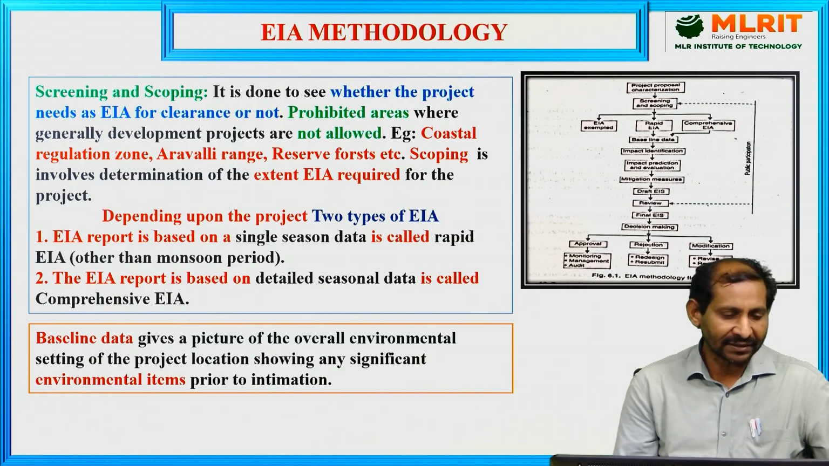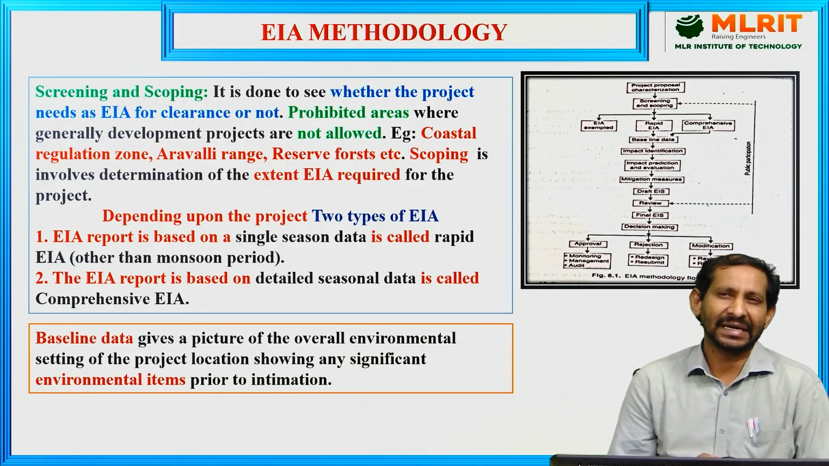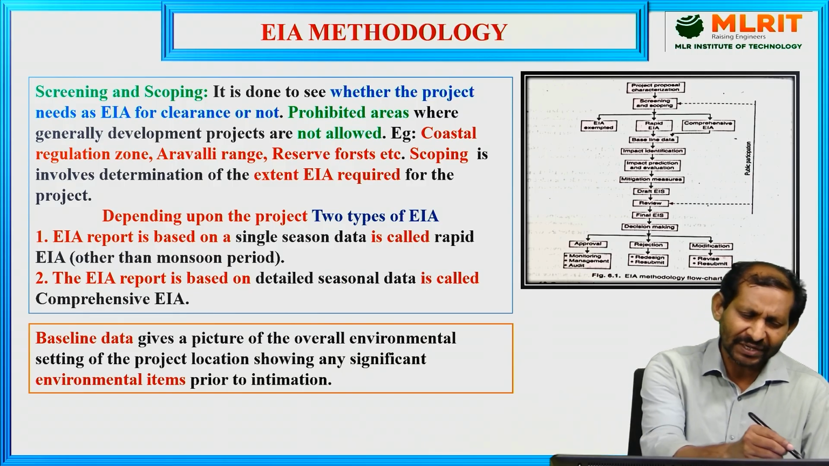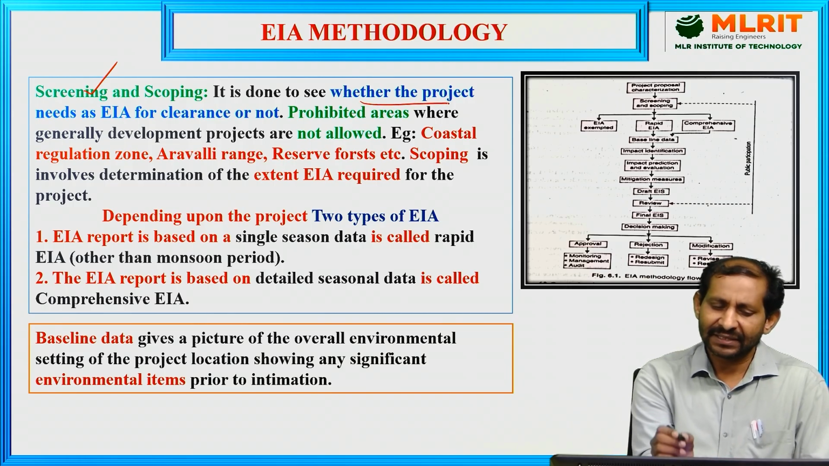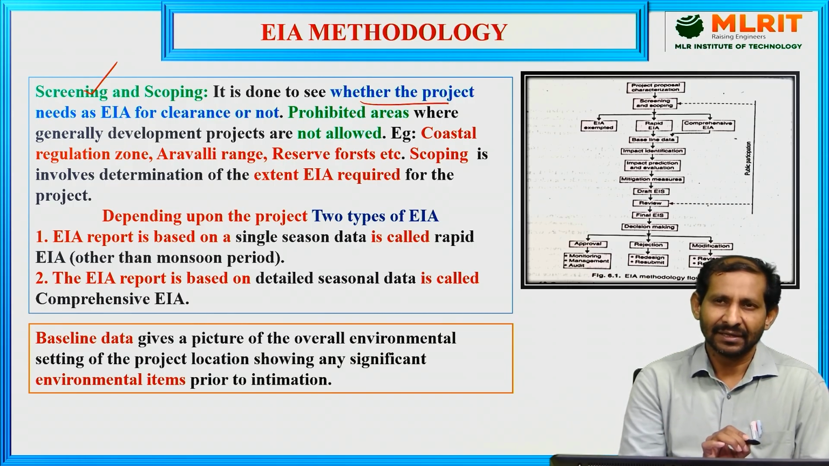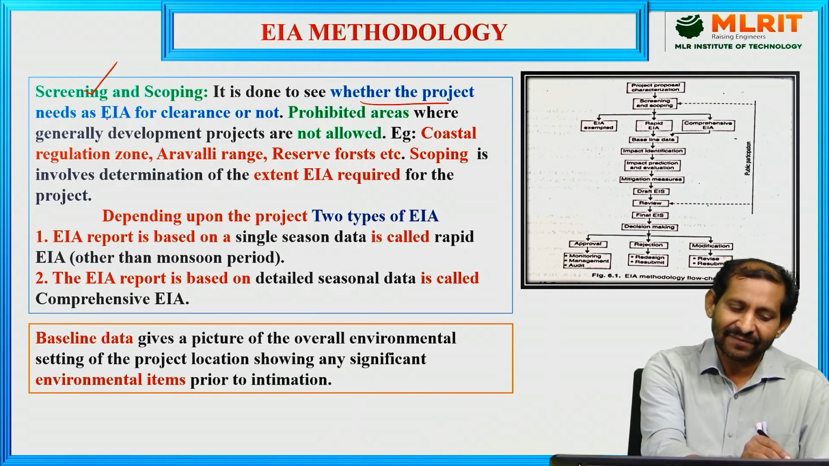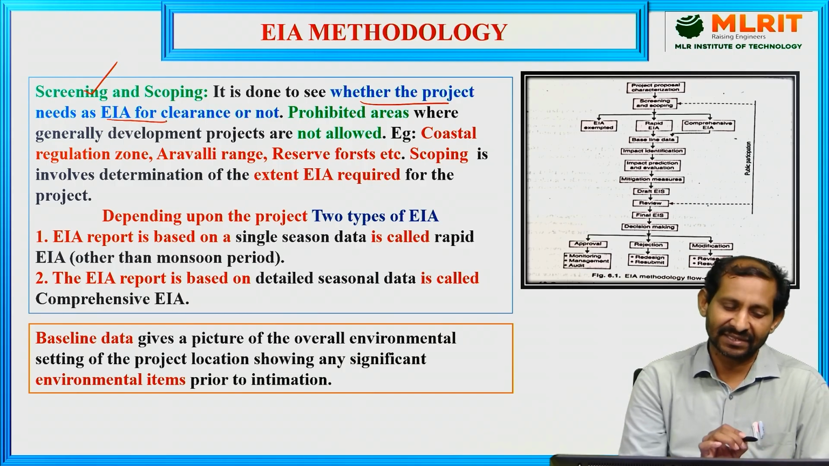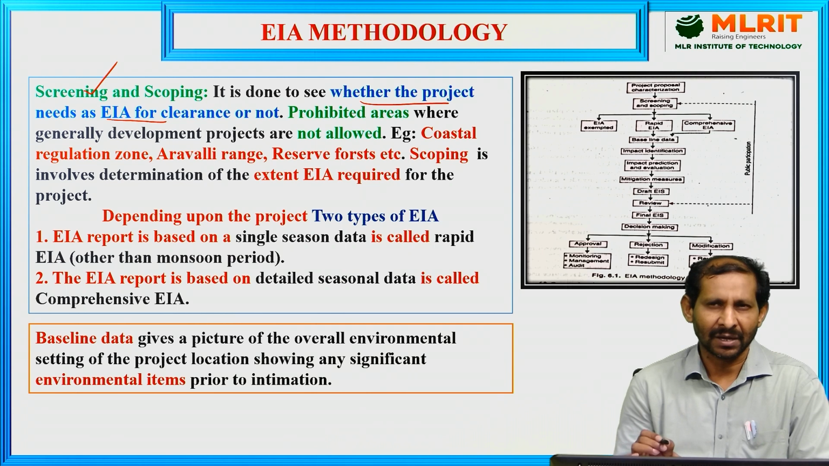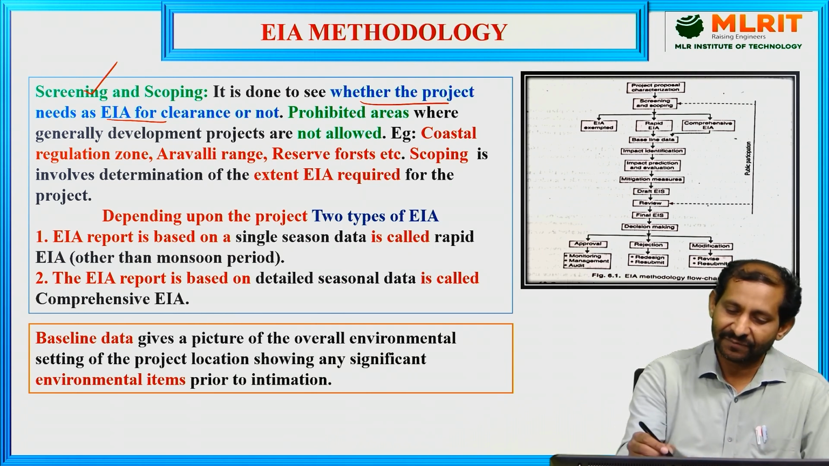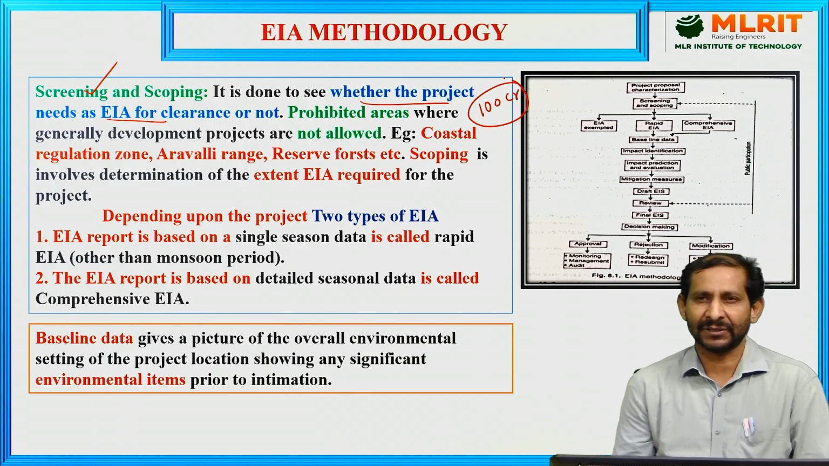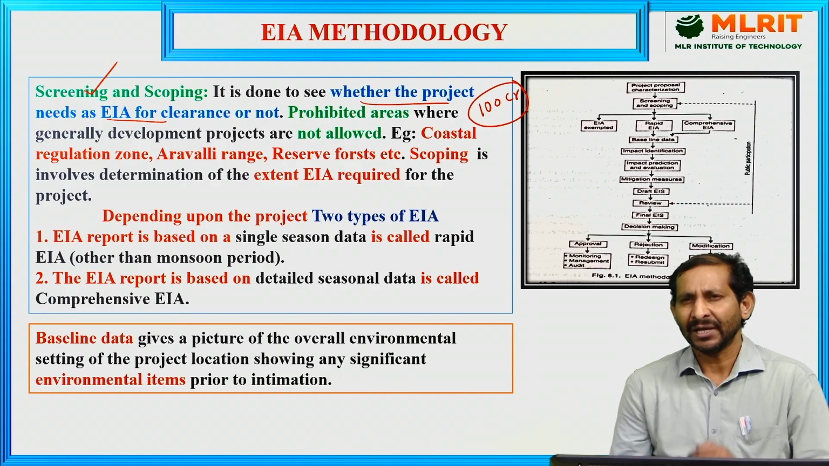Now, coming to the steps involved in the environmental impact assessment. The first one is screening and the second one is scoping. Screening means deciding whether the planned project activity needs environmental impact assessment clearance or not. Not all activities need it. For example, if an activity is planned with a project cost of more than 100 crores, then you must take the clearance.